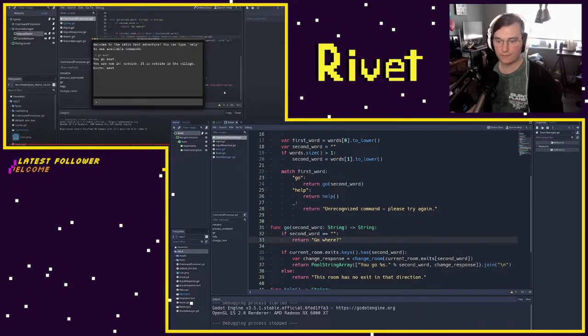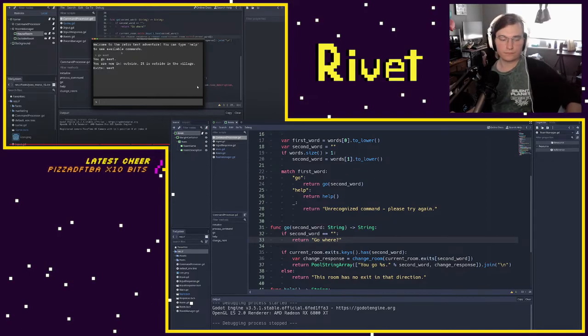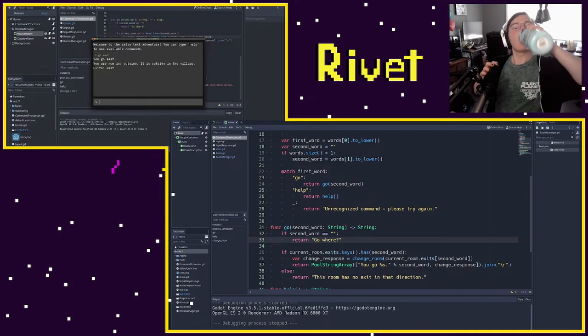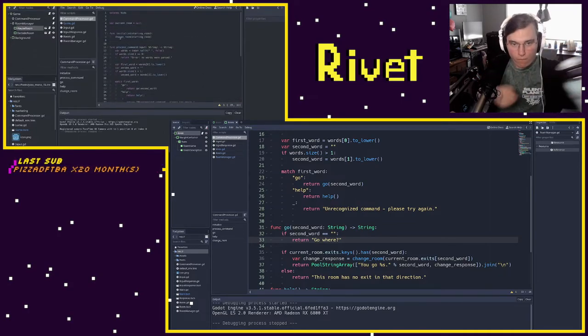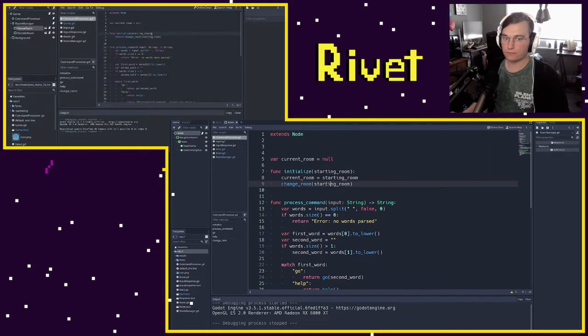It do be working. Go east. You are now here. It's outside the village. Here your exit. So this just looks way better. One thing you'll notice we've lost though is that we're not actually outputting the welcome text or the initial room text at the beginning. So we've got to change that real quick. And the reason why is because this initialize here, this is returning a string, but we're not actually returning it from initialize. So we can do that.